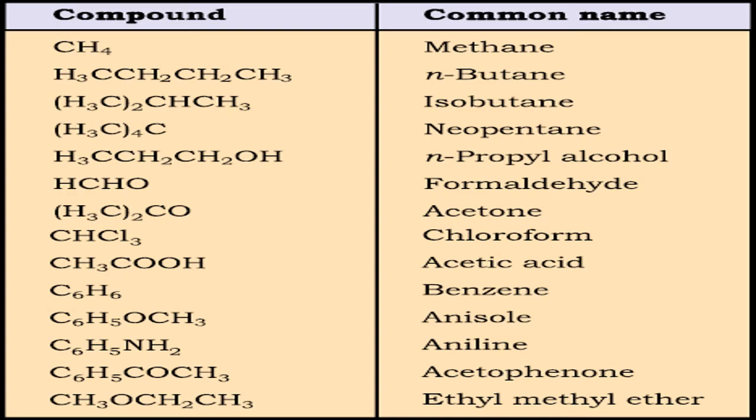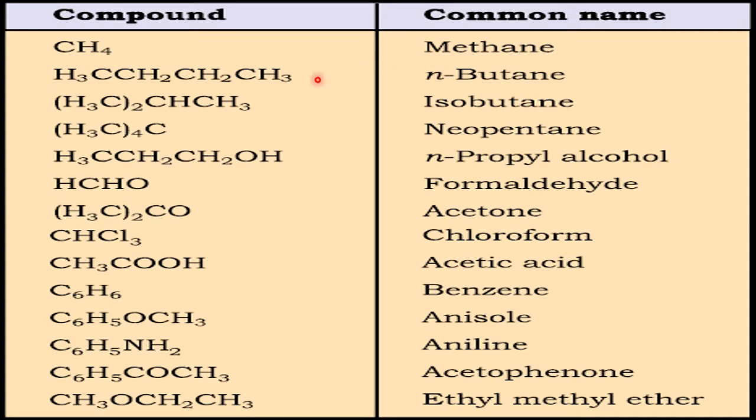These are called common names or trivial names. Before you go for the IUPAC name, for some compounds I told you the common name is very popular. So we first understand common names, trivial names, which are very popular till today. IUPAC has given permission to use them in textbooks or anywhere in chemistry, whenever you use the writing part of chemistry. First is methane, very popular, the simplest organic compound.